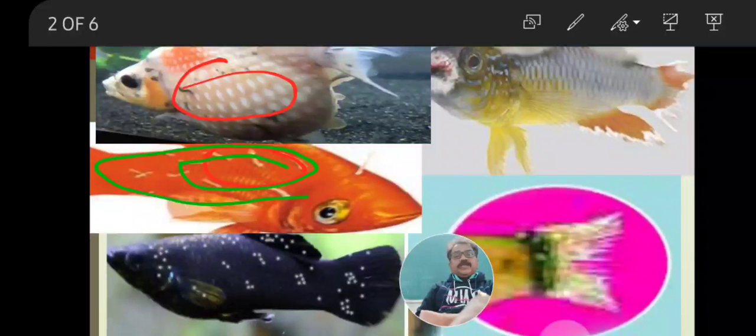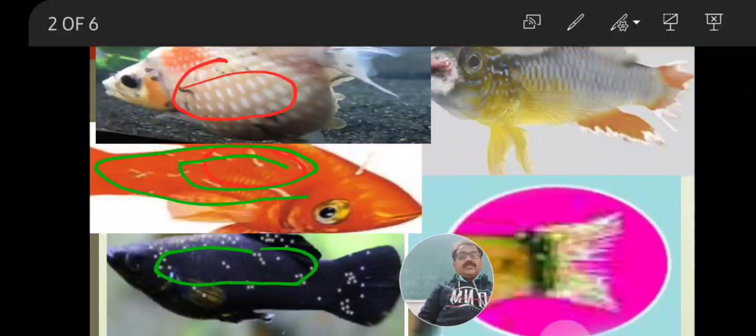In the third figure, the black molly is observed. This is an aquarium fish. On the black molly's body, pinpoint white spots appear. That is due to the protozoan parasite Ichthyophthirius multifiliis, which infects the black molly and causes the disease.